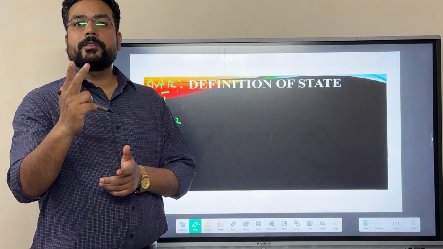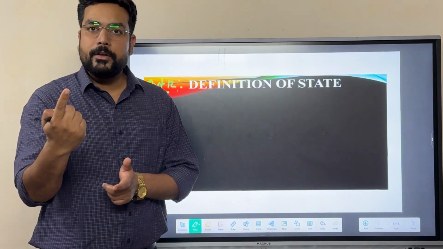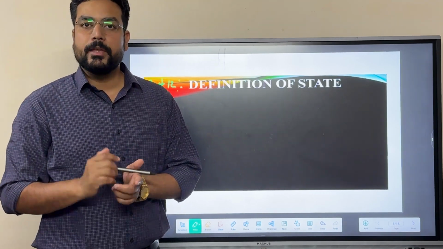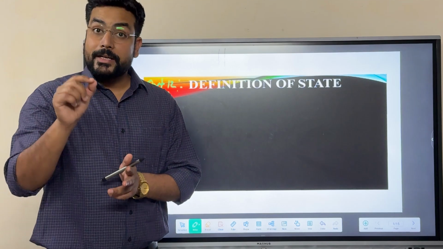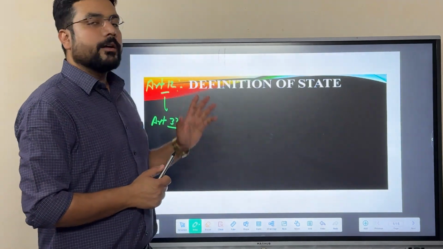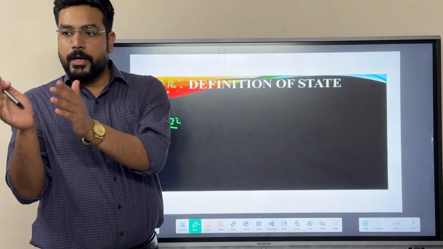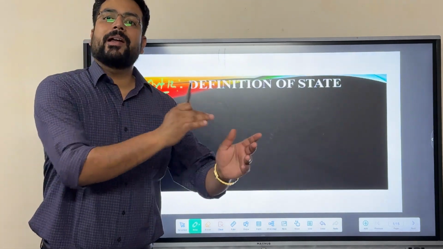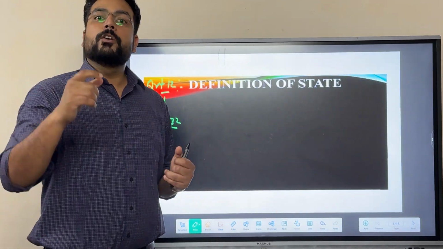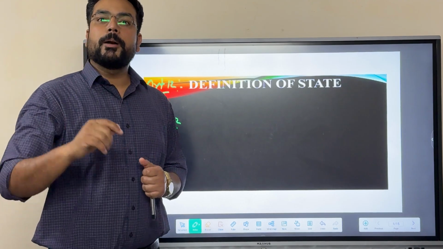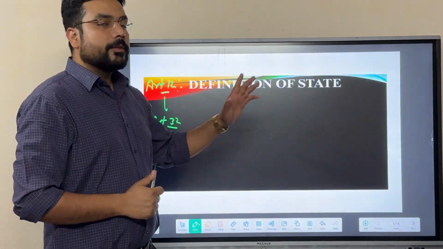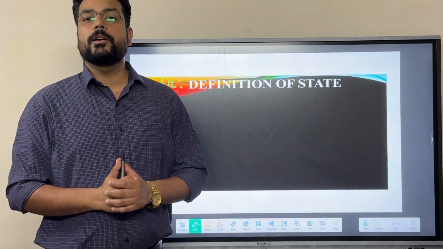But who will violate these fundamental rights? There can be two persons or entities. One would be an individual, second one would be the state. State means the government, and that state definition has been mentioned there under Article 12. It means when we talk about the violative entity which is violating the fundamental rights of an individual, then whoever is involved in that particular entity would be part of this definition of a state under Article 12.